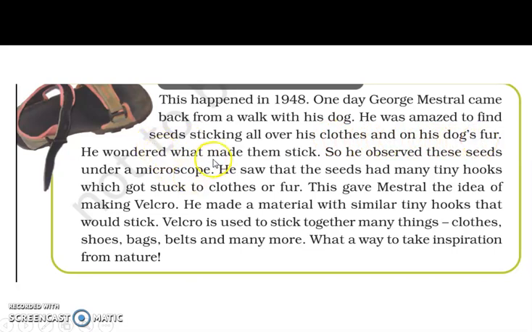He wondered what made them stick, so he observed these seeds under a microscope. A microscope is an instrument we use to see very small things. He saw that the seeds had many tiny hooks which got stuck to clothes or fur.